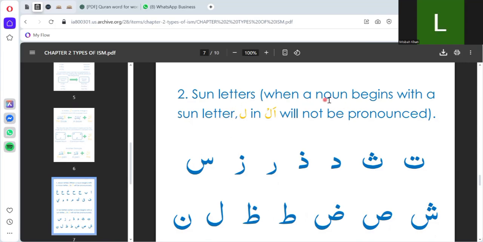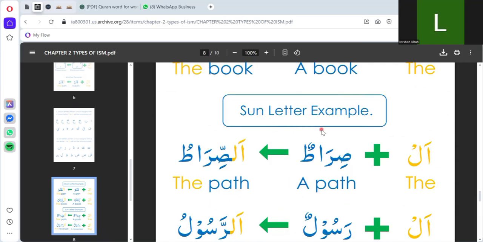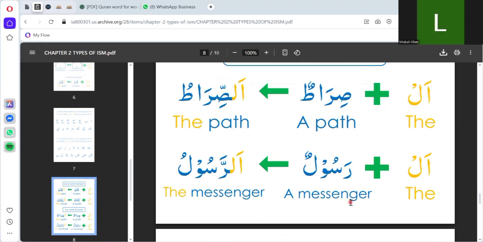When a noun begins with a sun letter, the lam in al will not be pronounced. Kalamun, a pen; al kalamu, the pen. Kitabun, a book; al kitabu, the book. Sun letter example: siratun, a path; al siratu, the path. Rasulun, a messenger; al rasulu, the messenger.